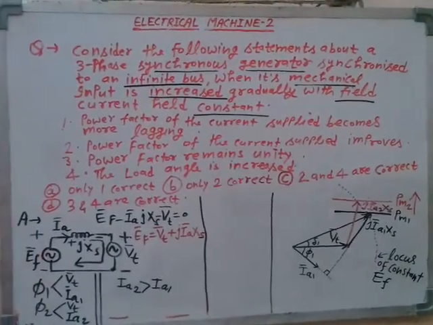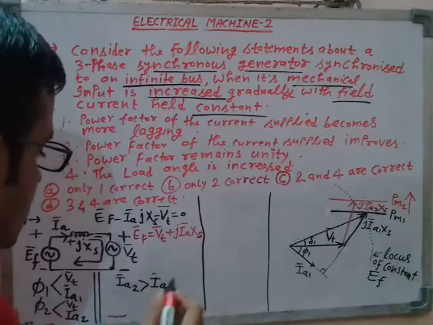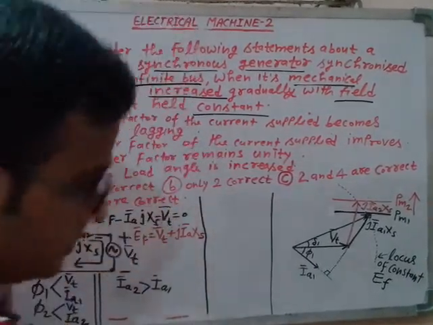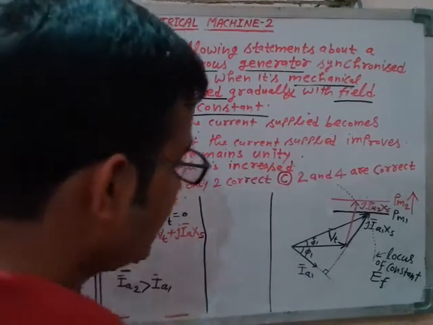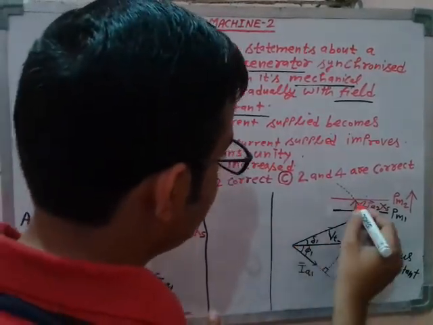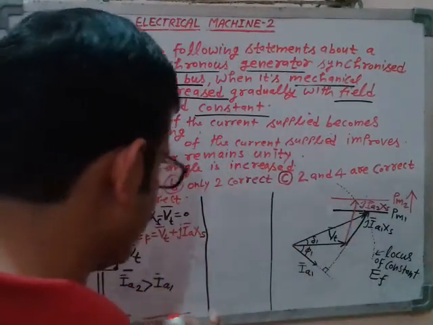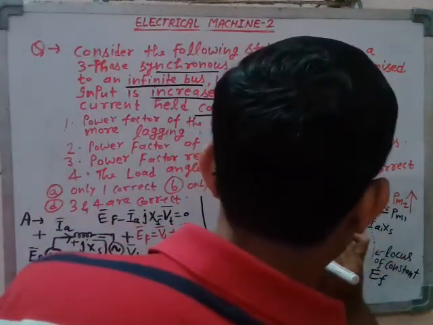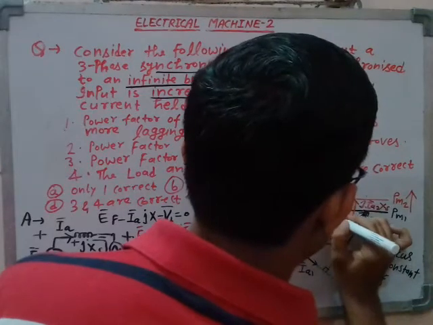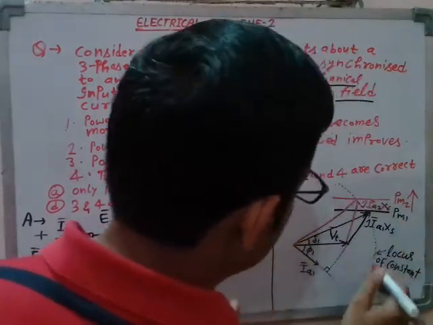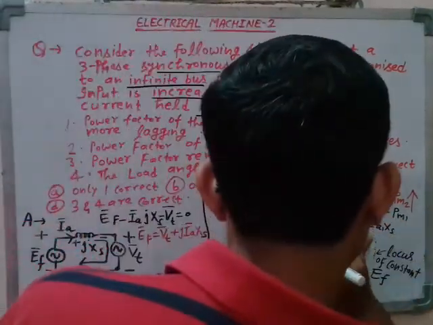Now see here. If you join this point and this point, you will get the excitation EMF phasor, and I told you the excitation EMF is fixed, because you are taking the excitation EMF on this locus.